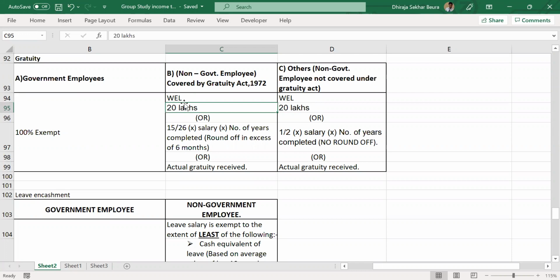So the language that I'm going to use is going to be very useful for you to remember also. We're going to discuss this again and again. Now, I'll ask you next time when we are discussing this. So just pay attention. Now, Gratuity Act: government employee fully exempt, private employee categorized.